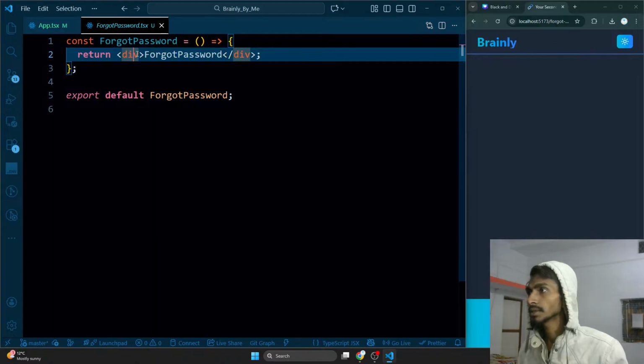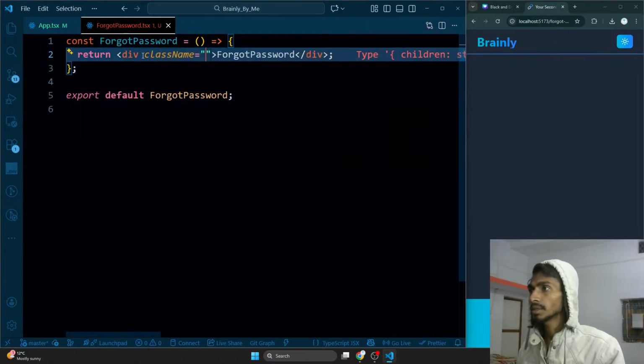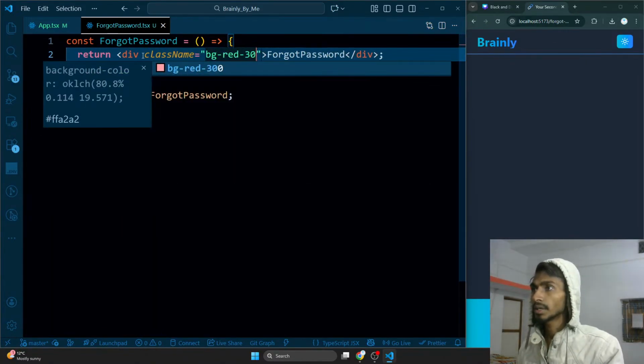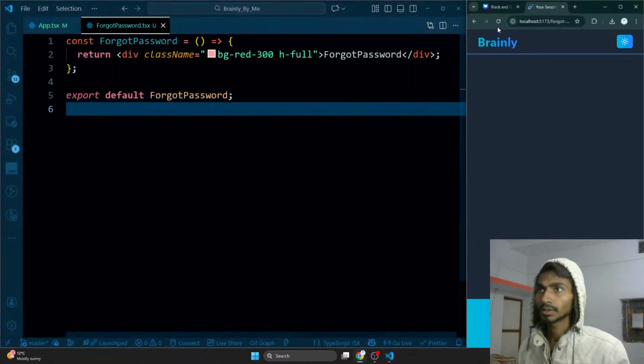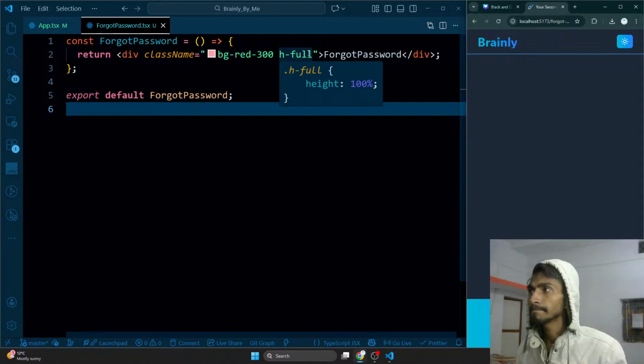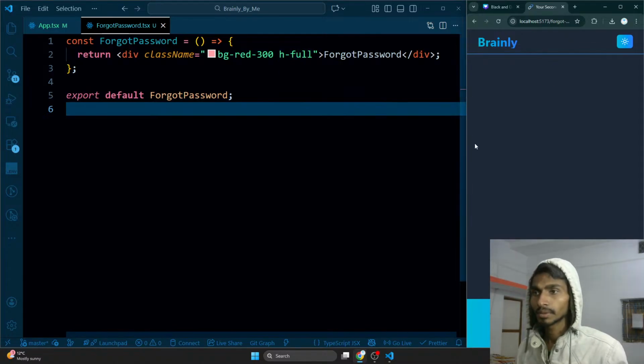Let's click on this. Let's give it some class name, or at least bg red 300. Height is gonna be full, and let's see how it's gonna be looking like. Is this the one that I'm talking about? It turns out it is not. This is the same page that's visible, right? So why am I not getting the content?